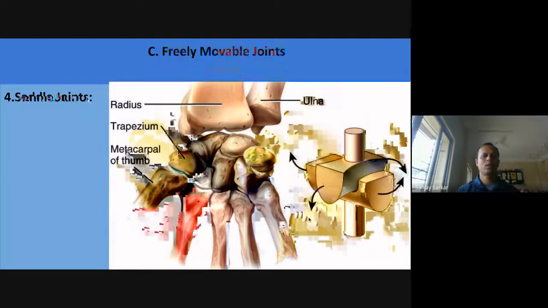So this is the kind of saddle joint. It is found in the wrist joint.